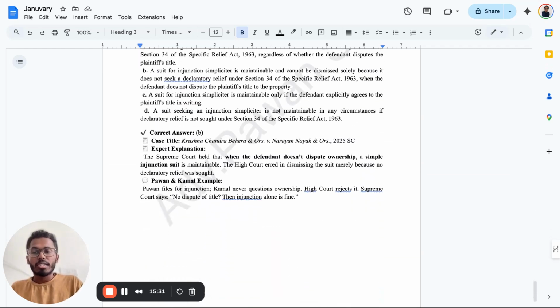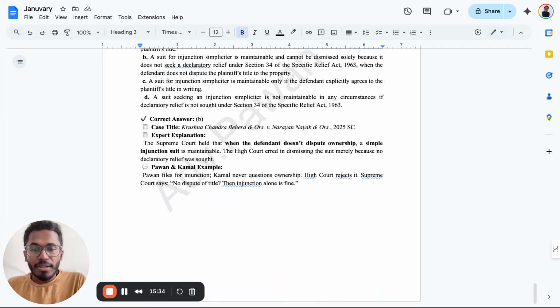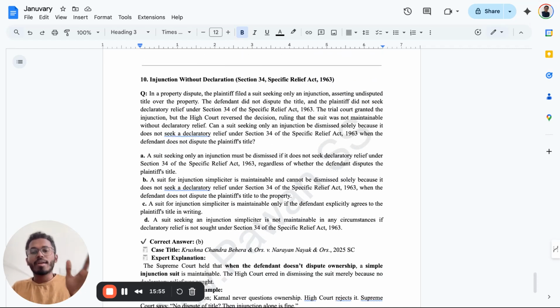Now, the last question, let's look at the example. Pawan files for an injunction. Kamal never questions ownership. The High Court rejects it. The Supreme Court says if there is no dispute of title, then an injunction alone is fine. So very simple. I'm filing a case for the injunction, but Kamal is not responding to it. The High Court is basically rejecting it. Then the Supreme Court says, if there is no dispute of the title, then the injunction you have brought is more than enough. Okay. Let's look at the question now.